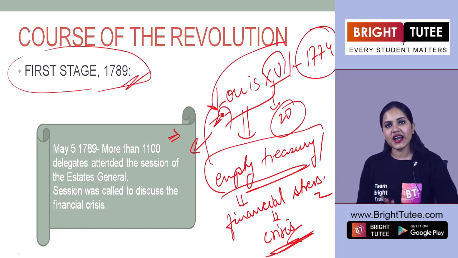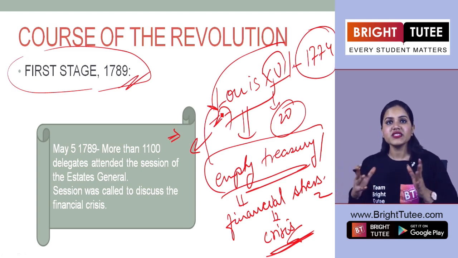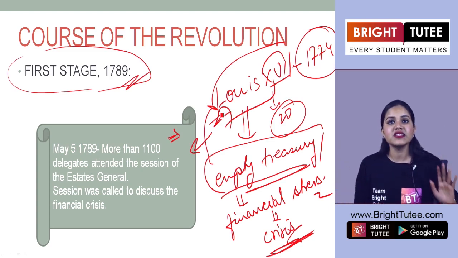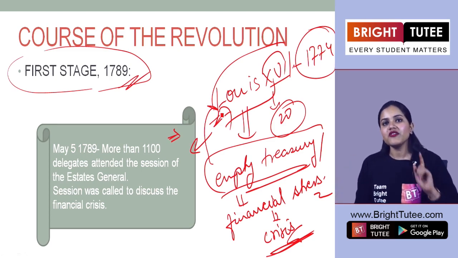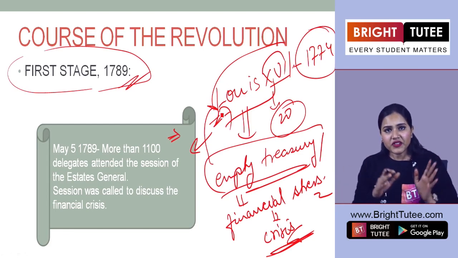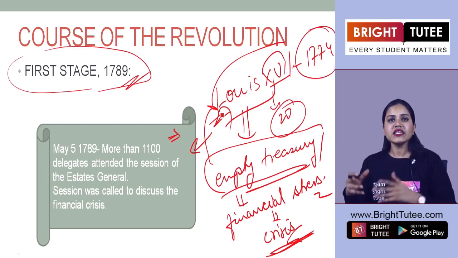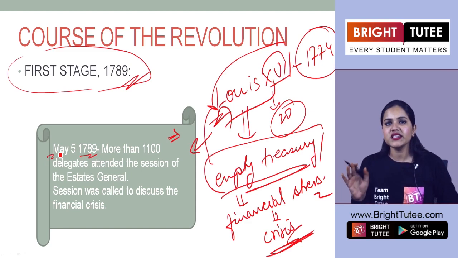So here we see that he is now facing this financial crisis. And riots are taking place all over the place. Famines are taking place all over the regions, right? So here what are we seeing? That the king is feeling pressurized. After this period, finally in 1789, on May 5, 1789, to be more specific, he called for a meeting.